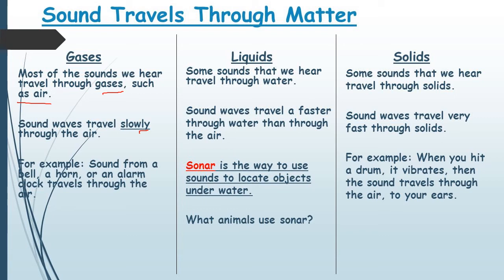Sonar is one of the techniques to detect or locate such objects. Sonar is also used to measure the depth of the water by using sound waves.